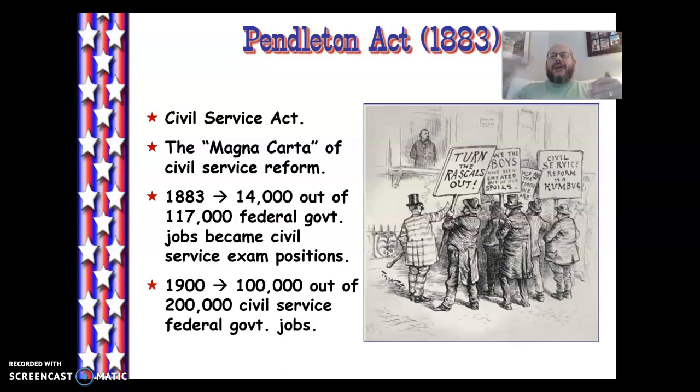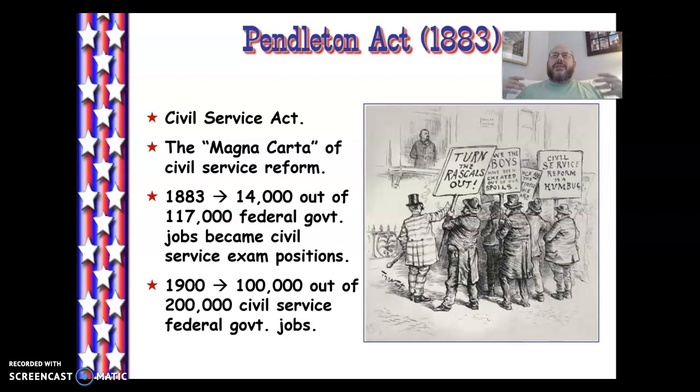But over time, that does begin to change to where it is today, where it's kind of reversed. Today, 90% of federal jobs are awarded through civil service hiring processes, whereas only 10%, now it happens to be the top 10% of federal jobs, are still awarded on a political basis. So, for example, if you want to get a job as a postal worker, that's awarded through civil service.